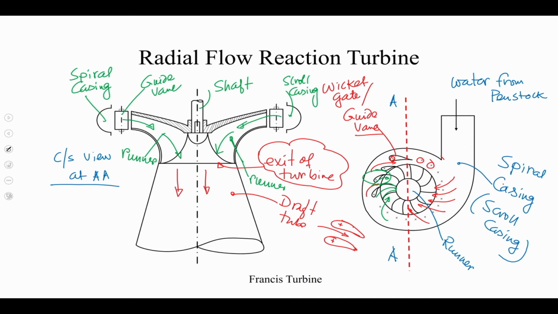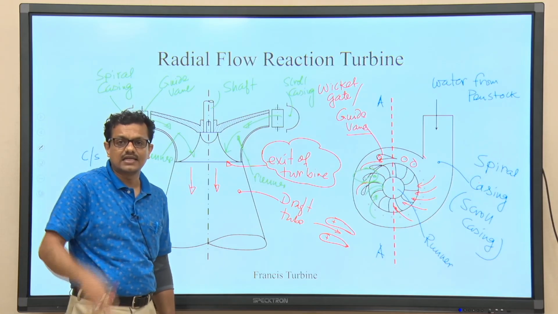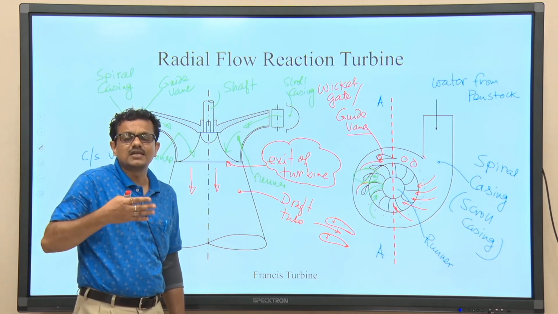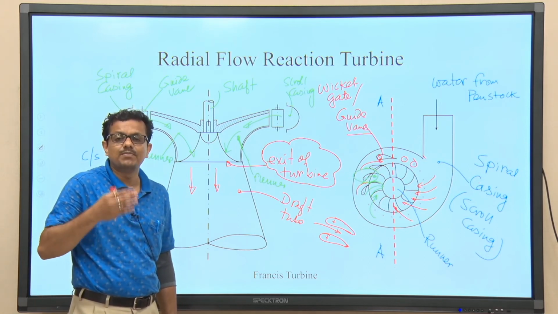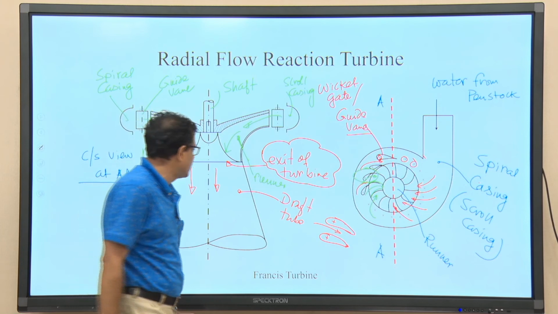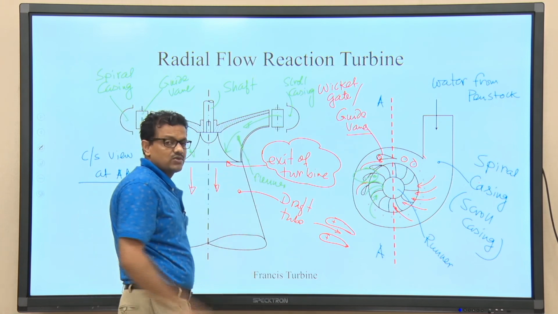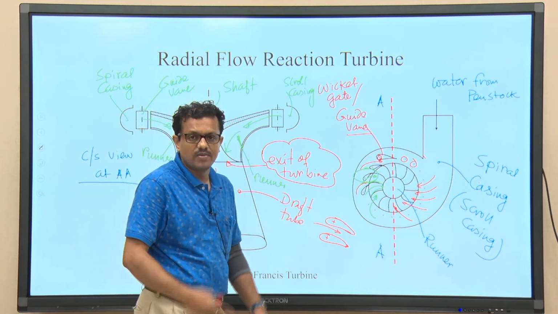The function of the guide vane is to direct the liquid onto the runner at an angle of the design value. When the liquid is passing through the runner, as I told you, in the direction of flow there is a gradual decrease in the area. So, there will be a change in kinetic energy, to be precise an increase in kinetic energy, and because of this increase in kinetic energy, a reaction force will be impressed on the blade by the fluid, and the shaft will try to rotate because of this reaction force, change in momentum to be precise.